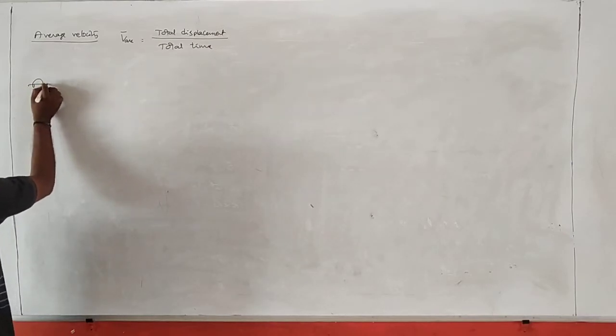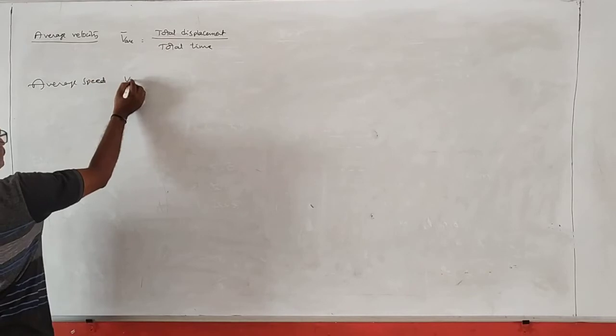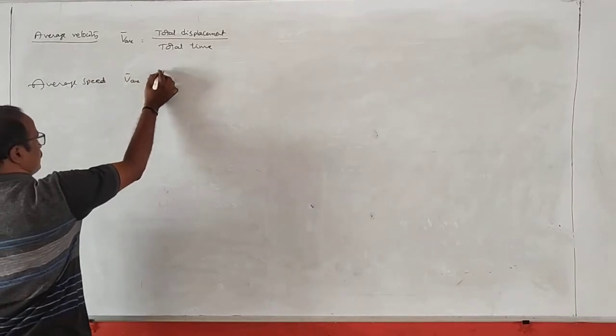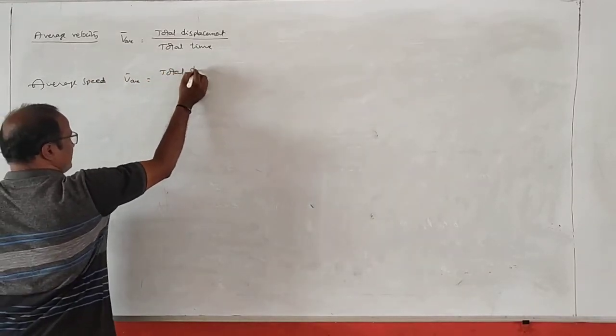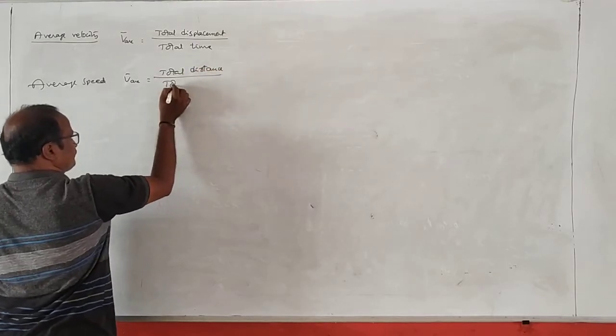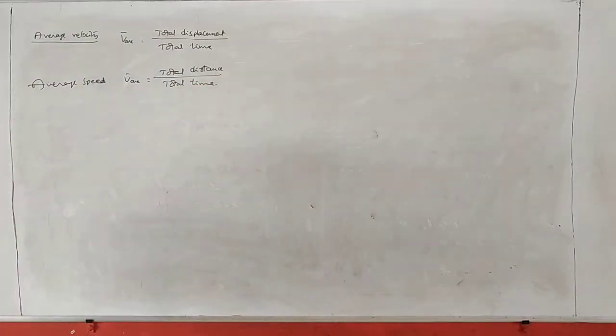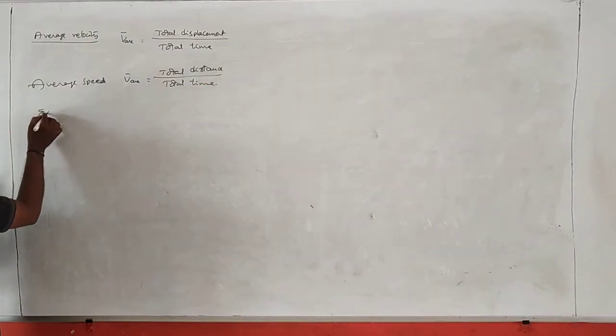Average speed is also equal to V average is equal to total distance by total time. See one example.